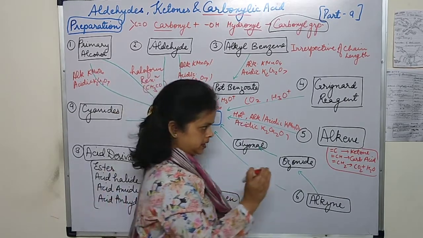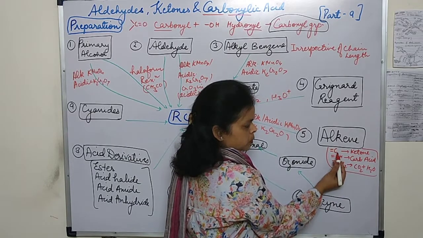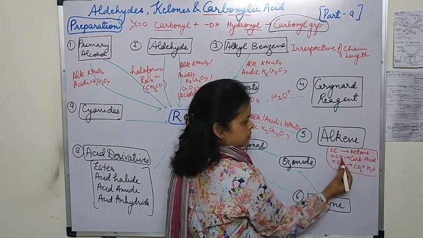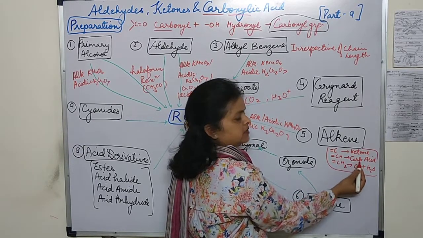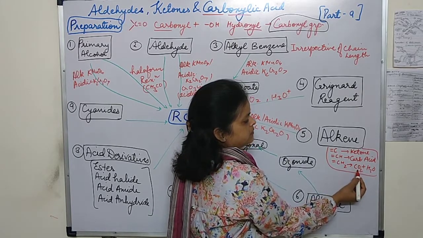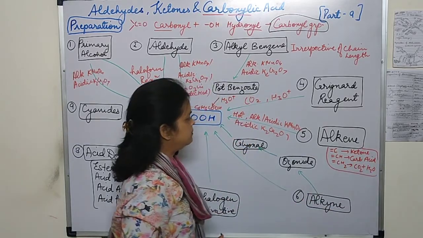If you remember, in class 11 we had seen that if only a C group is attached to the double bond, then it will convert into ketone. If it is CH, then it will convert into carboxylic acid, and if it is the CH2 part, then it will convert into CO2 and H2O. That we will see in detail, how it takes place.